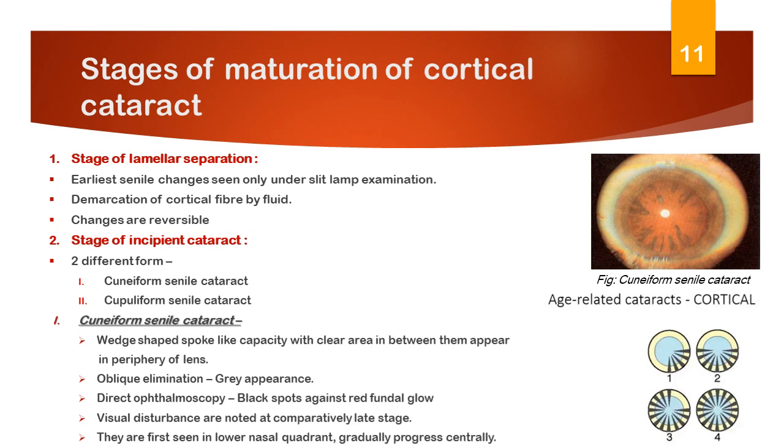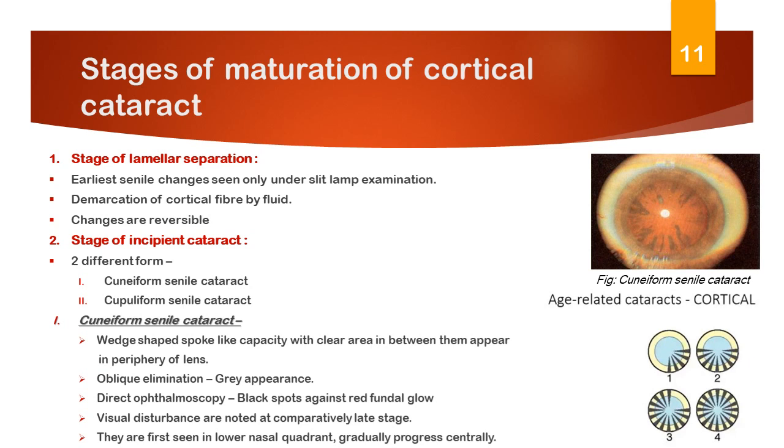First, cuneiform senile cataract. In this stage, vase-shaped, spoke-like opacities with clear areas in between them appear in the periphery of the lens. These opacities lie in the cortex, some in front and some behind. They appear grey with oblique illumination but appear black against the red fundal glow with distant direct ophthalmoscopy.